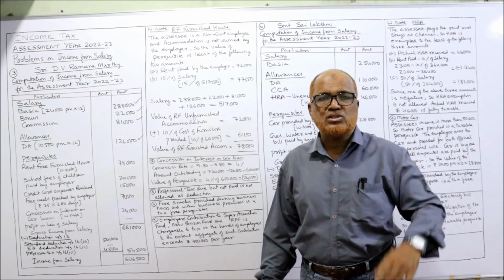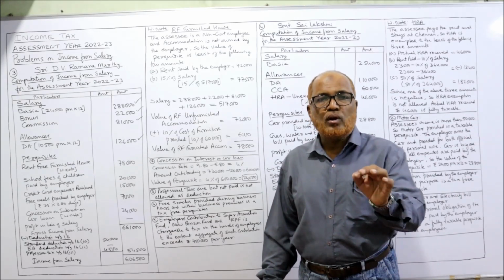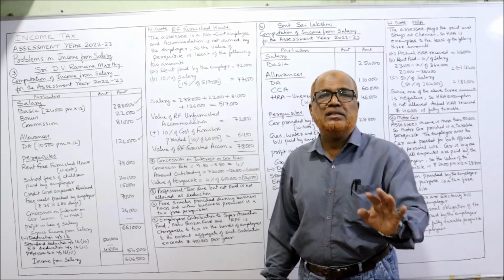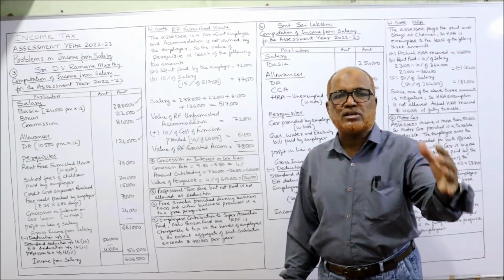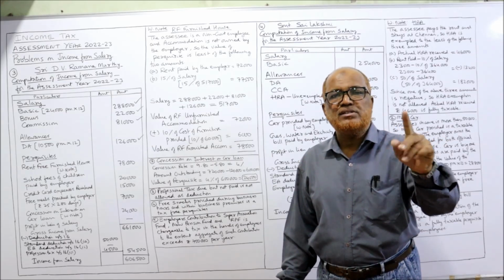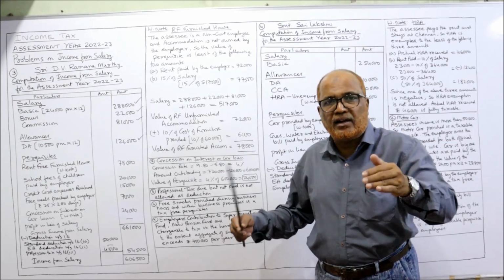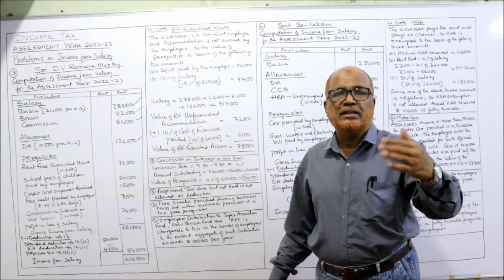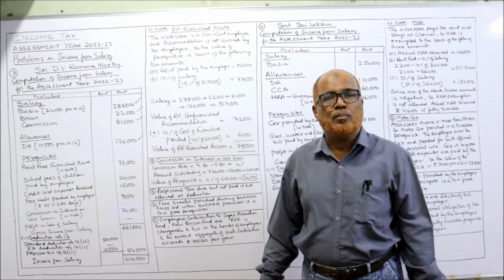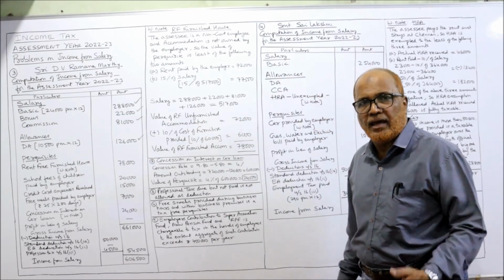Already I have explained this in the last videos. So you should write down what salary means. Salary means basic plus bonus plus fees plus commission plus all taxable allowances except DA. DA will be included if it enters for retirement benefit. Plus any monetary benefit given by the employer. Plus income tax or professional tax paid or reimbursed by the employer.